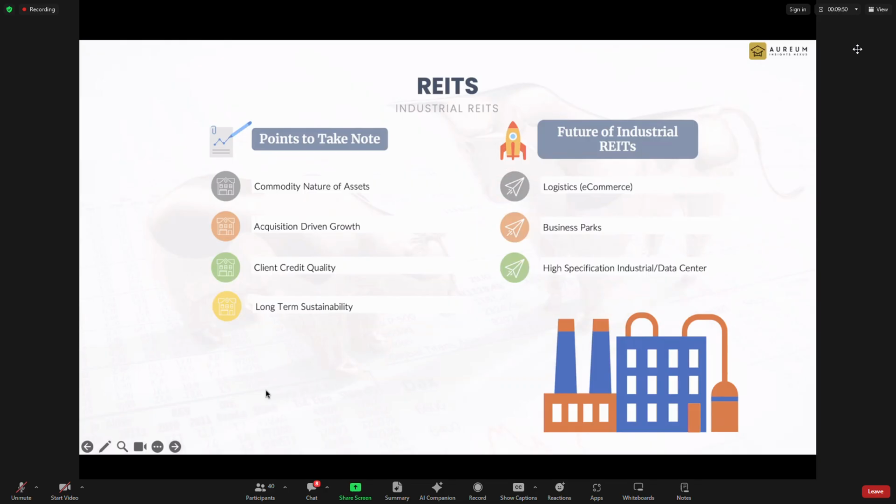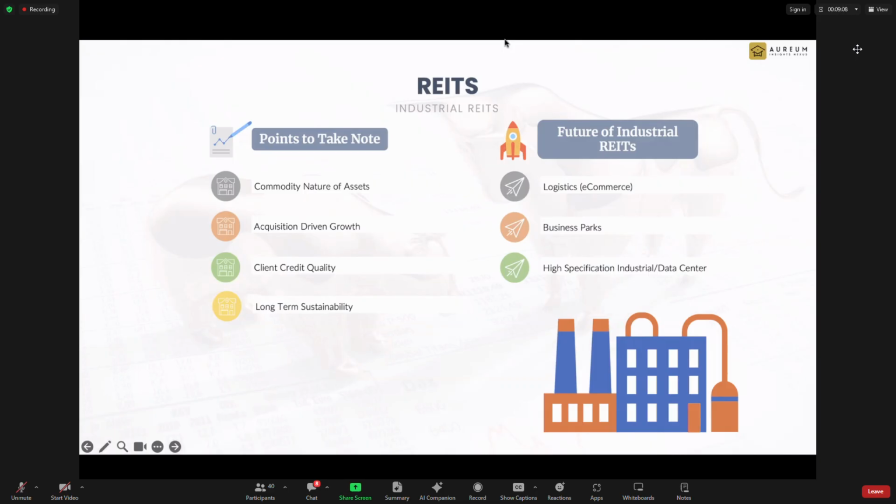And also for industrial, the property value for the building is cheaper. Can I say cheaper? It's lower cost compared to buying an office building, a shopping mall, a hotel or a hospital. So the number of properties you expect from an industrial REIT has to be more than the number of properties retail REITs or commercial REITs can give you. You need to expect that.